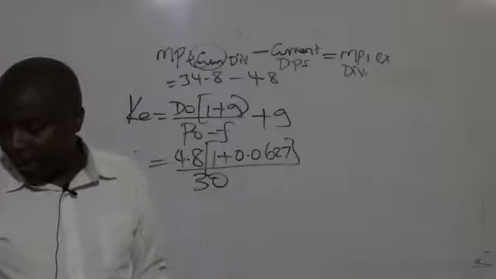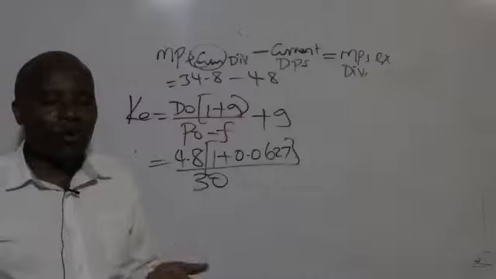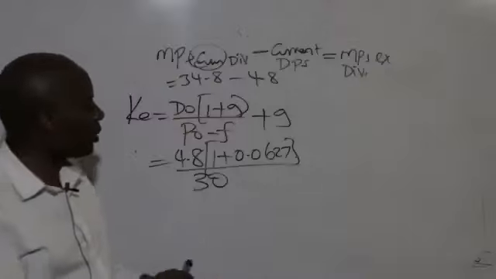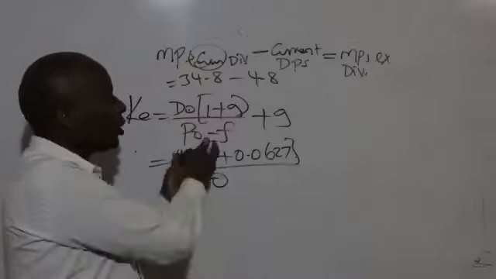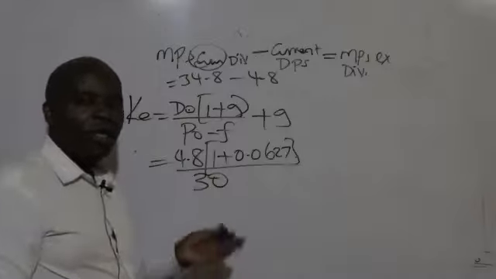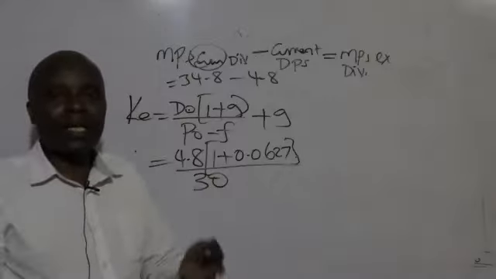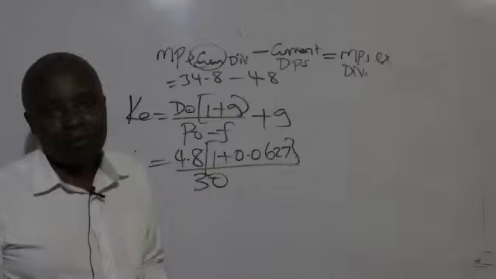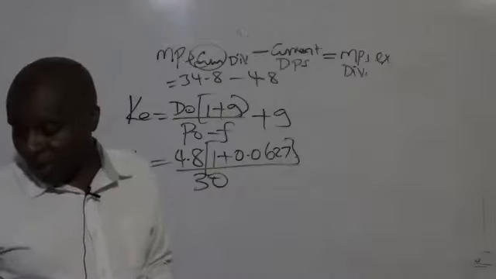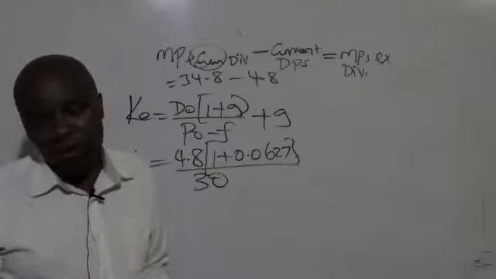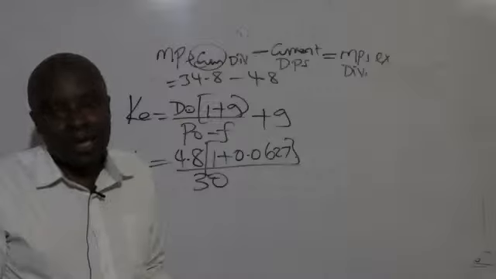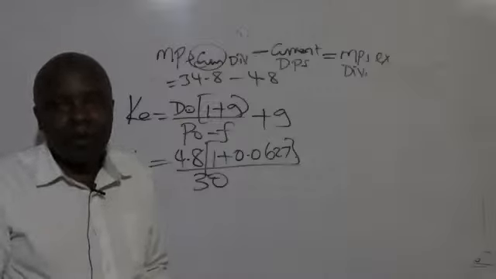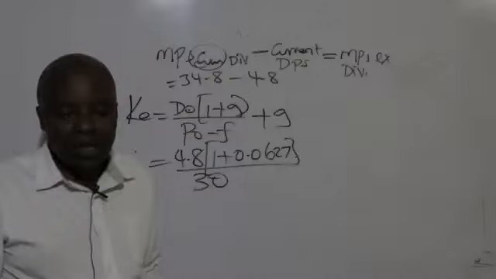Remember, D0 is not supposed to be the oldest. You know, the students will tell you that this 0 stands for oldest. No. D0 stands for the most current dividend. And between these years given there, 2015 to 2018, which one honestly is the most current year? It is 2018. And what's its dividend? It's 4.8.